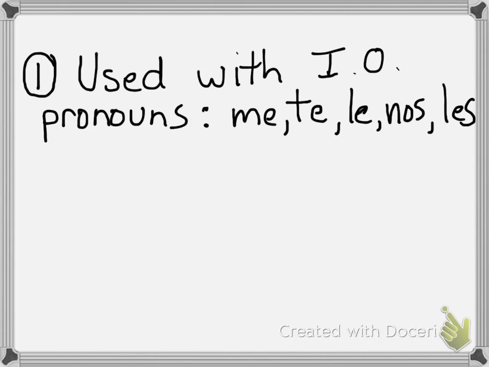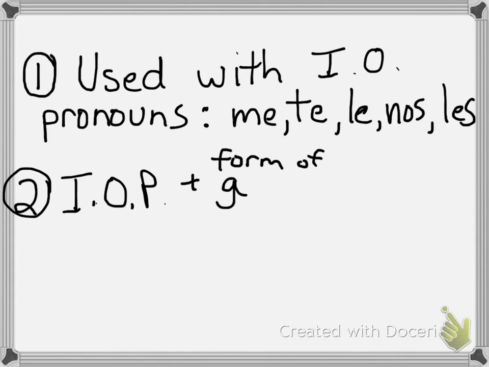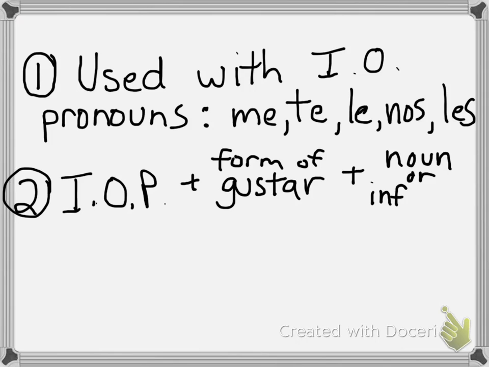Okay, rule number 2 is the format for gustar and words like gustar. The first thing we're going to use is an indirect object pronoun, so we'll have our word me, te, le, nos, or les first. Then we will have a form of the verb gustar, a conjugation of it like gusta or gustan.